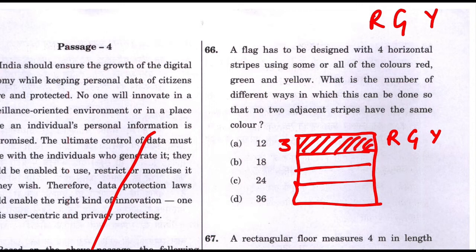Now, suppose you have picked one color. Let's say you choose red for strip number 1. What are the options for strip number 2? The only options you are left with are green or yellow. If you have taken red as the first color, you have two ways of filling the second strip. Even if the first strip is filled with green, how many ways can you fill the second strip? That is red and yellow. So out of these 3 colors, one color is gone. You have two options left, right?